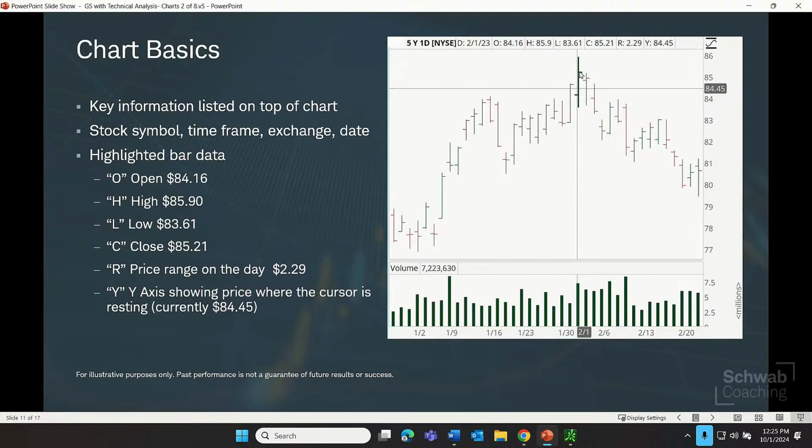In this case, for this candle on February 1st, we're seeing the open was at 84.16, high was 85.90, low was 83.61, close was 85.21, and the range from high to low, that's our range, or in other words, the height of the candle or the bar, $2.29. And then what is the Y? Well, the Y is just wherever we position our cursor on our chart, there's a value over here that's showing us where the tip of that cursor is. So it just allows us to point at the chart somewhere and it tells us what that value is.